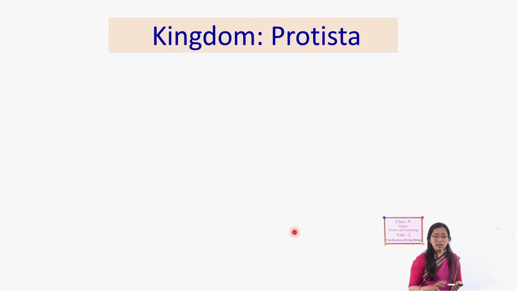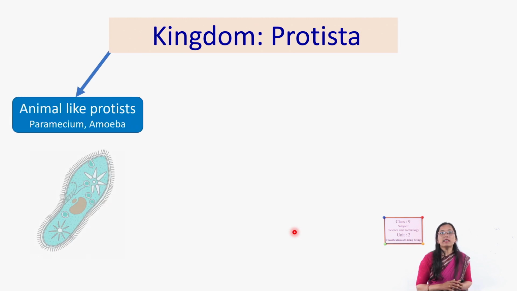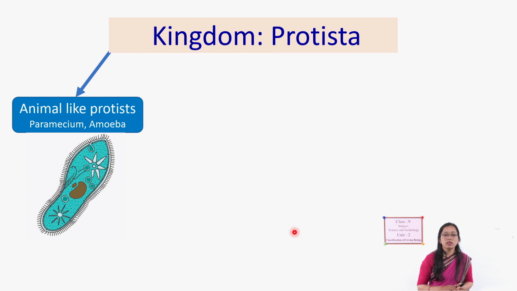Next, kingdom protista is also classified into three subgroups. Those are animal-like protists, which look like animals, that means most of the characteristics resemble animals, for example paramecium and amoeba.